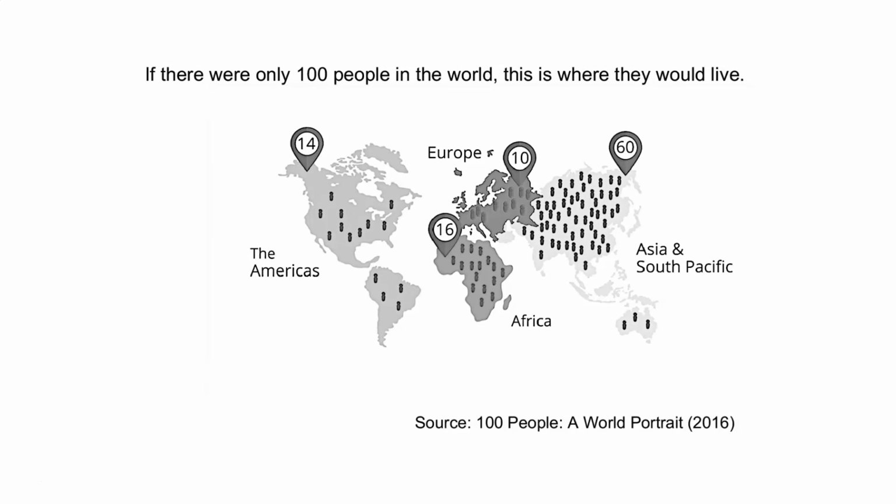For the moment, let's assume that there are only 100 people in the world. So we're using 100 people to represent the density of population in the world. In the Americas, North and South America, there are 14 people. In Africa, there would be 16 people. In Europe, there are 10 people. And in Asia and South Pacific, there would be 60 people.